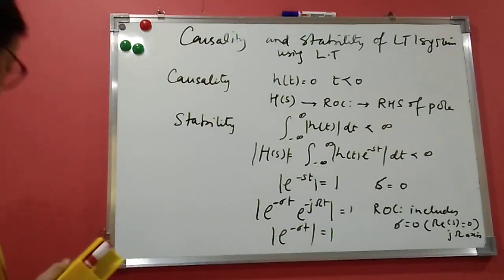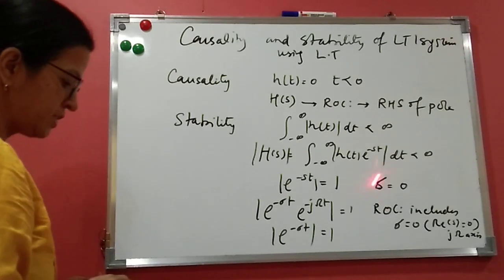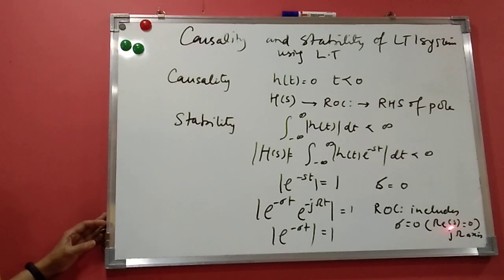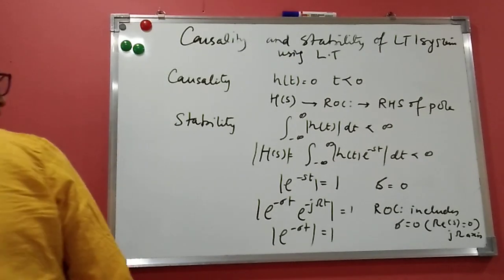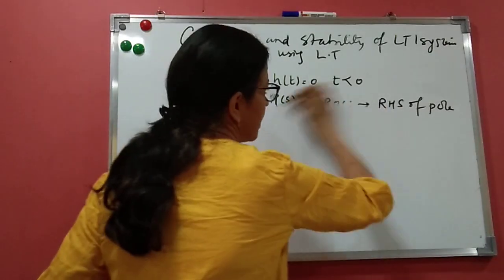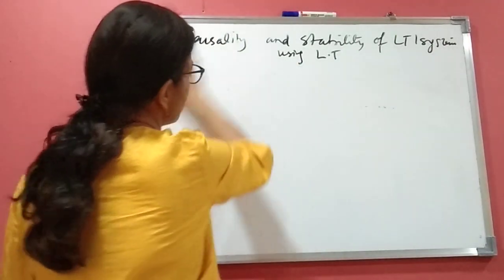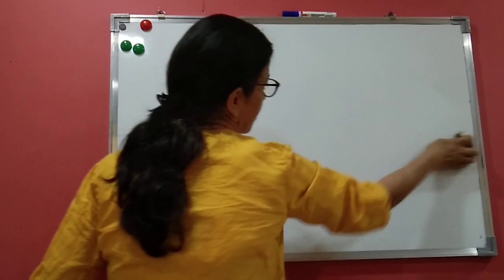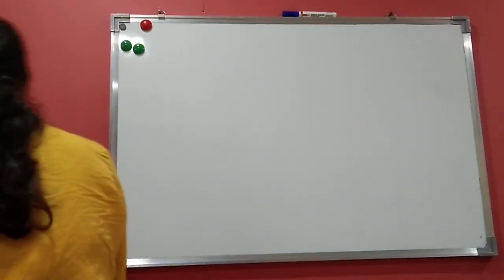I am going fast, but I just want to tell you that causal means the ROC should include the right-hand side of the pole location. Stability means this should be less than infinity, but if I compare with the Laplace transform, the ROC should include sigma equals 0, or the ROC should include real s equals 0, which is nothing but a stable system. So these are the two causality and stability conditions for Laplace transform: if the ROC is on the right-hand side of the s plane or pole location, the system is causal, and if the ROC includes the j omega axis or real s equals 0 axis, the system is stable.